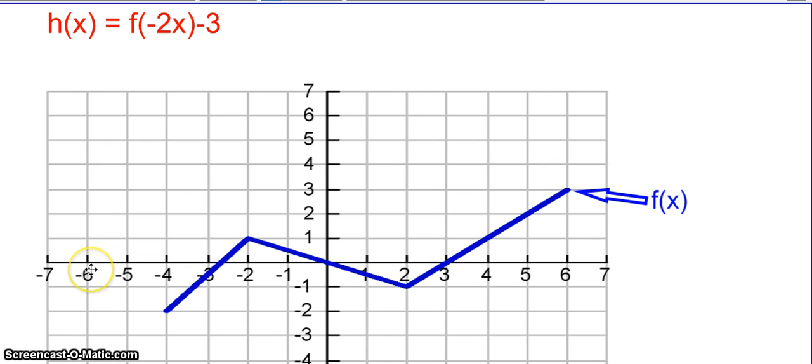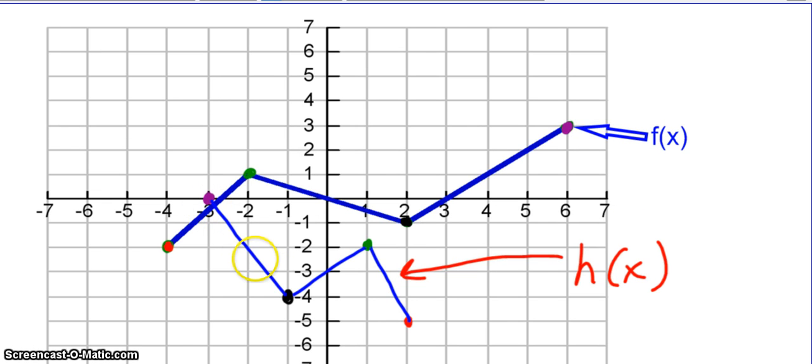So we are trying to draw this new function h of x. My other hint for this, because you are going to do this on your own, is really you only need to look at or transform these points. If you transform each of those points correctly and then just connect the dots with straight lines, you will come up with the correct solution. So I want you to pause the video and try to perform this transformation. Unpause when you're ready to check your work.